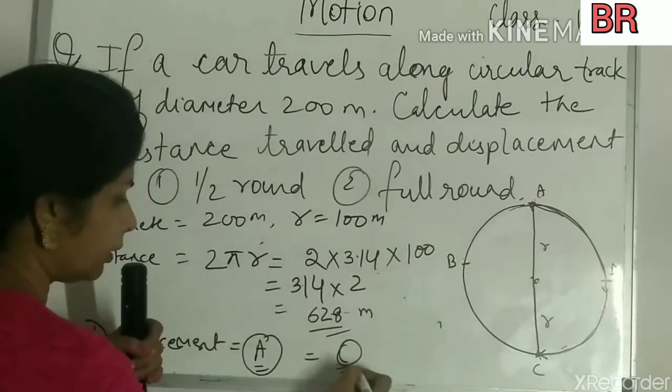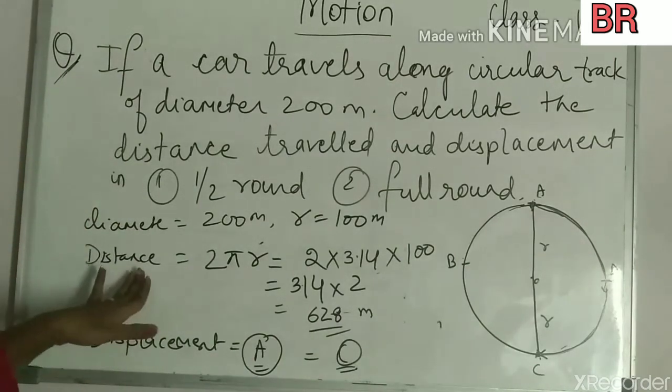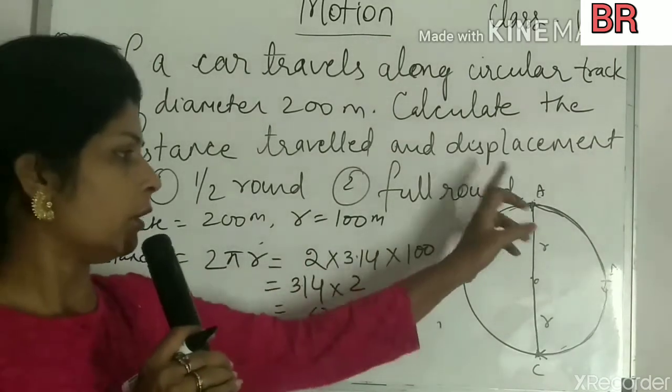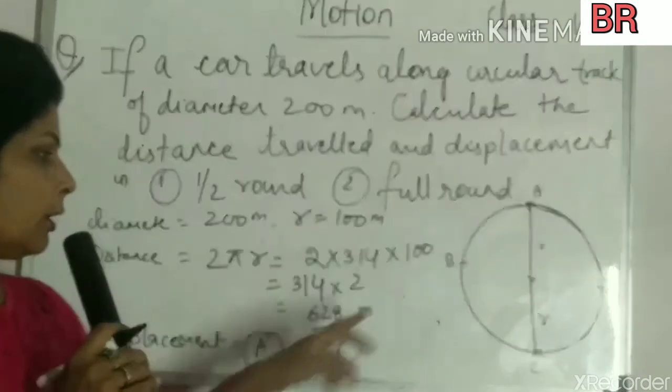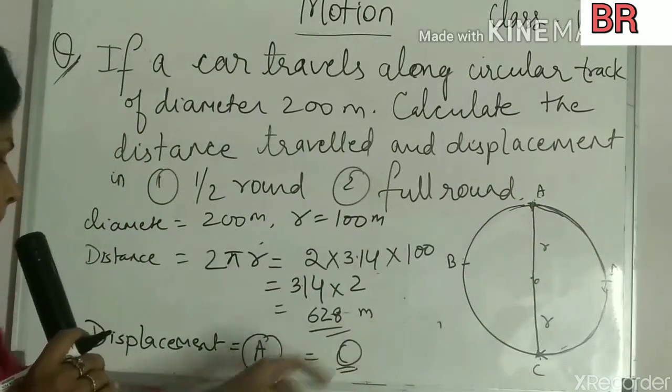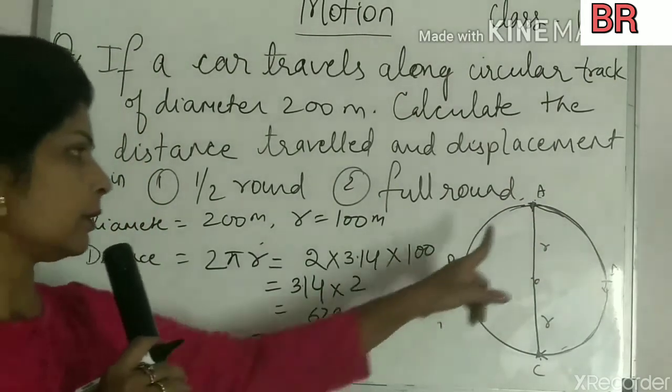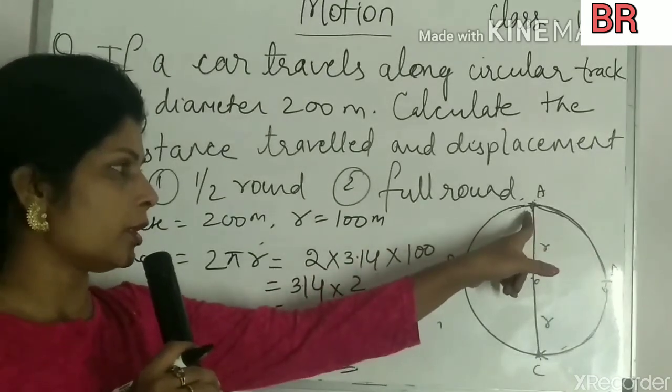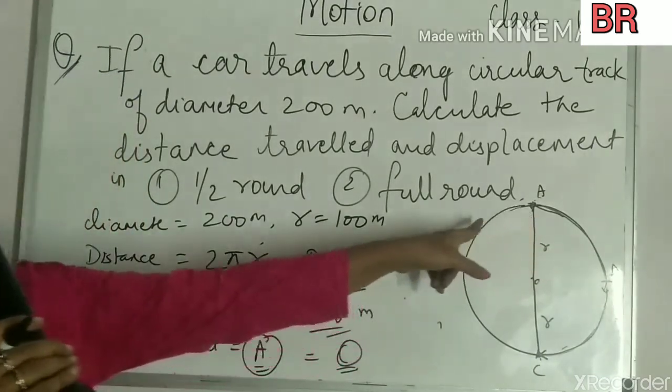So in both cases we have seen the distance traveled is the whole circumference of the circle, so it is 628 meter, and the displacement is nothing because the original position is A and the destination is also A.